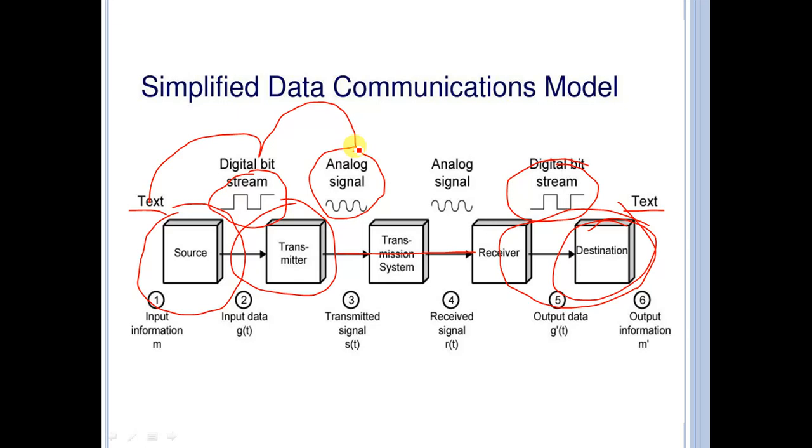This analog signal is transmitted through the transmission medium. It may suffer some distortion, then that distortion is removed by the receiver and it is again converted into a digital bit stream and it is passed on to the destination as text. This is how the simplified data communication model works.